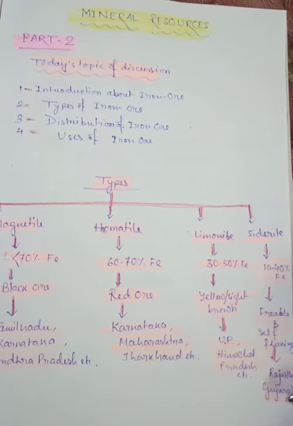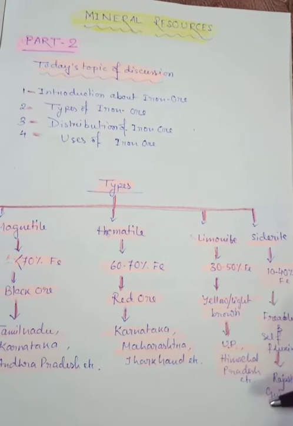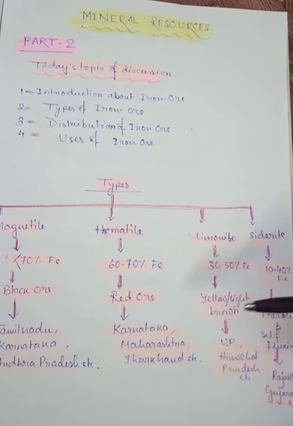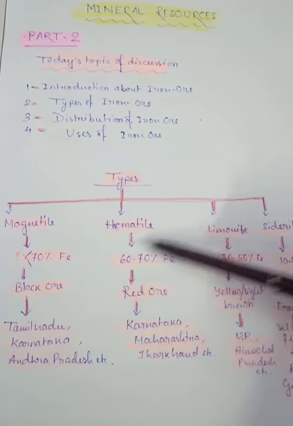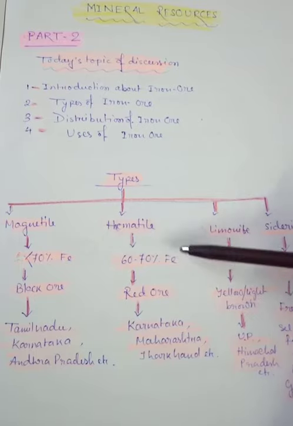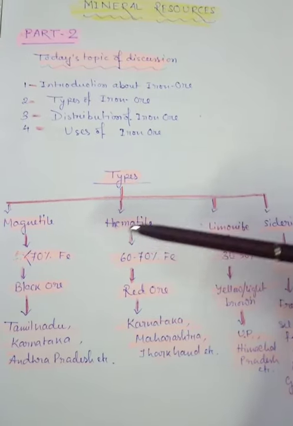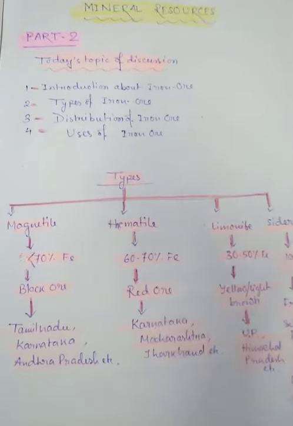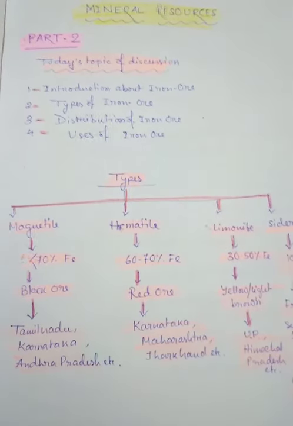And where can we see it? Rajasthan and Gujarat, in these areas we can see siderite. So here students, these four types can easily be asked in the exam, so you have to remember. I think these flowcharts will be helpful to remember the different types of iron ore.